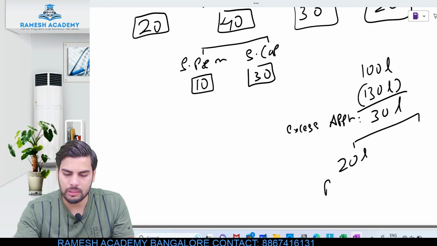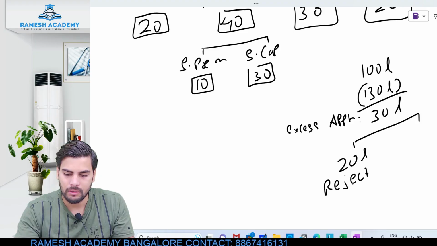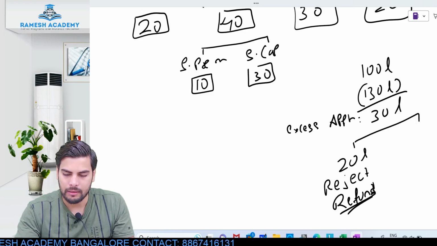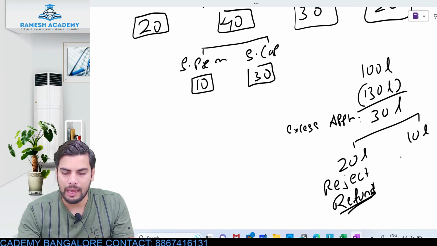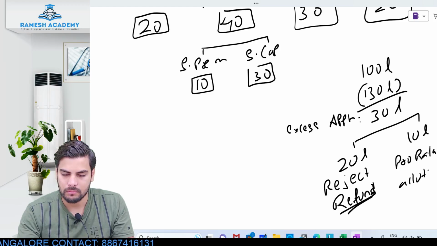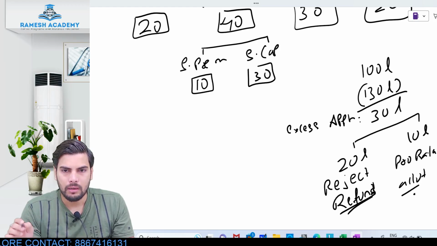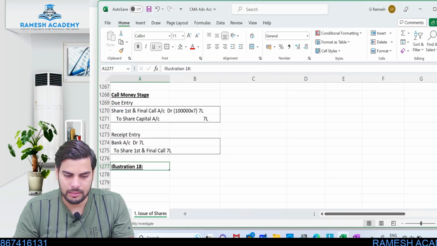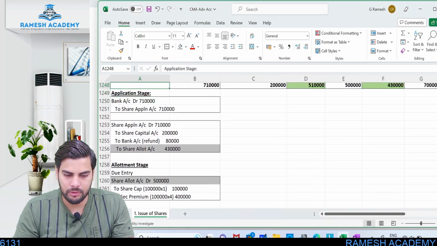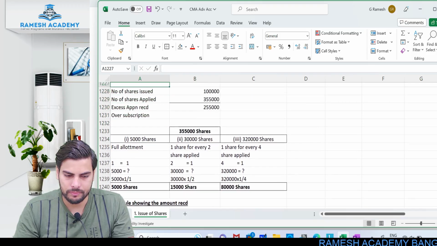Clear? So the company is collecting excess application of 30, and again out of this 30, it clearly mentioned that 20 lakhs were rejected, okay. So we need to refund the amount pertaining to this 20 lakh, okay. And when it comes to 10 lakh, pro rata allotment. Clear? So with respect to this 10 lakh, proportionately the shares will get allotted, okay. As simple as that. Let me just write this information again over here in the notes.